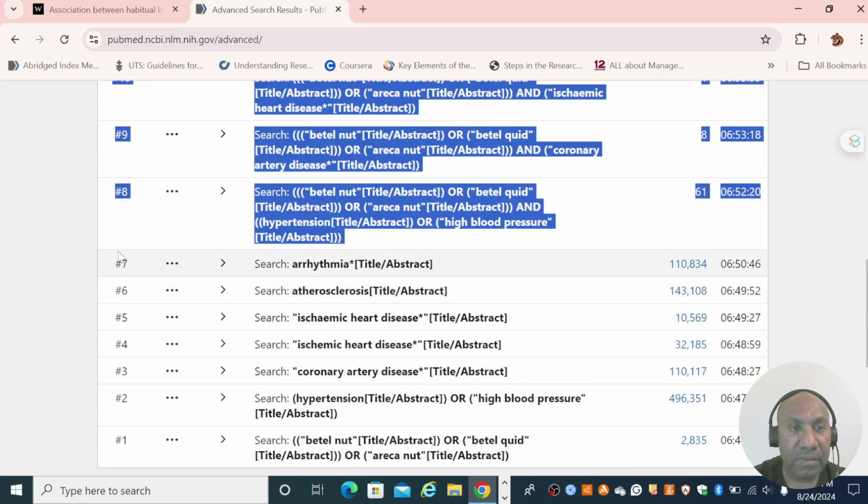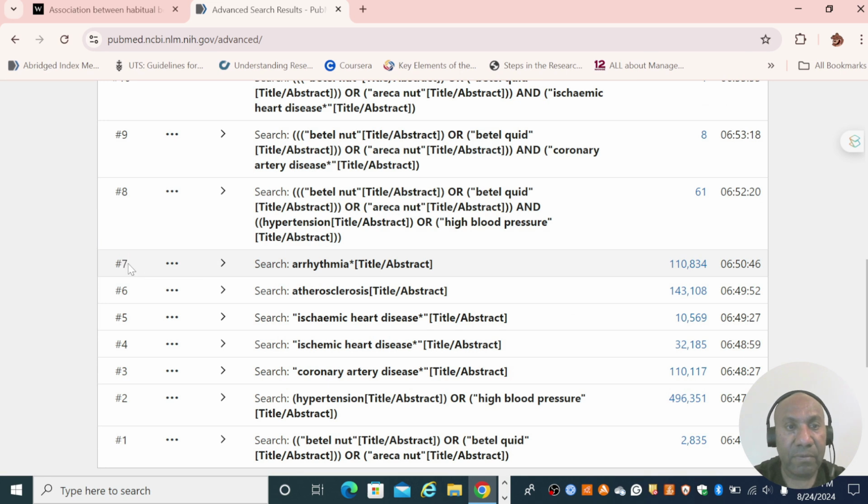Okay, so from here, if I could just expand that. So this, from step number 1 to step number 7 were the initial sets using the Boolean operator OR, and each of these keywords were set individually.